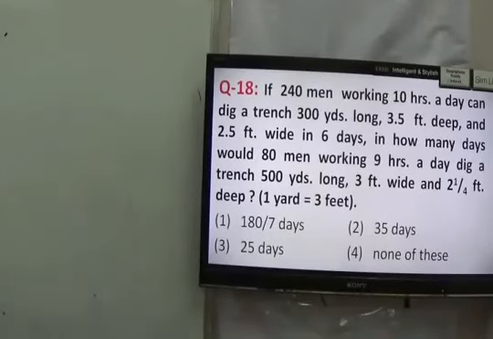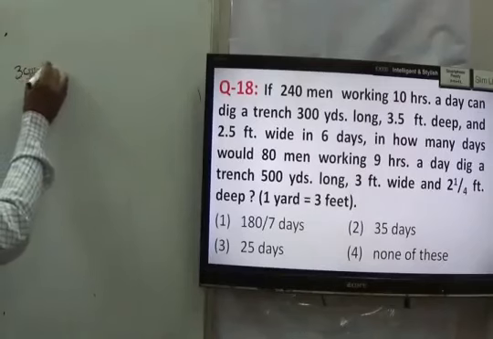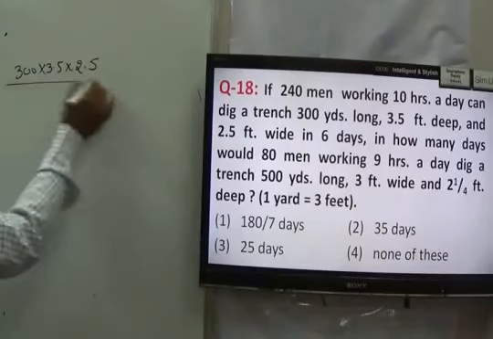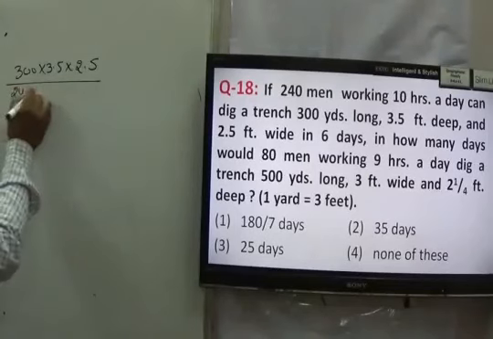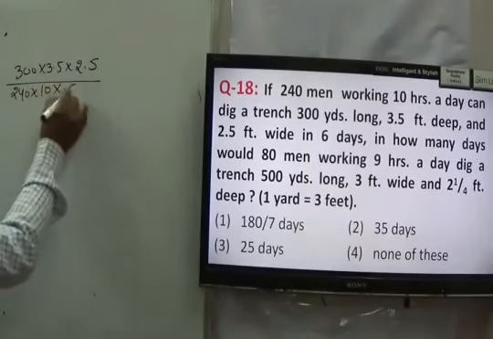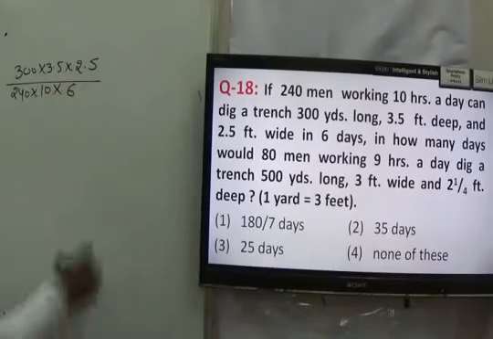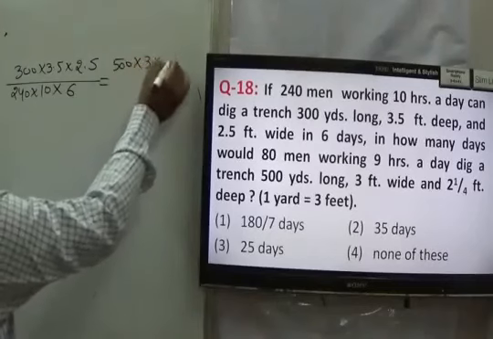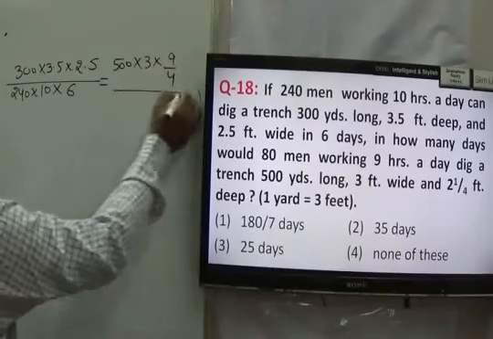So what I can say, total work that they are doing is 300 yard, 3.5 feet deep, 2.5 feet wide. How many men are working? 240 men working 10 hours a day and working in 6 days, right? In the answer, what I am supposed to answer? 500 yard long, 3 wide and 9/4, right? Upon.